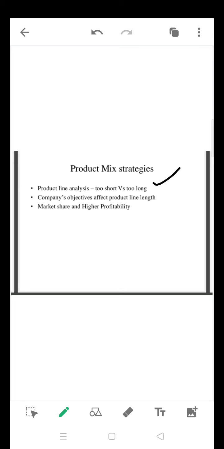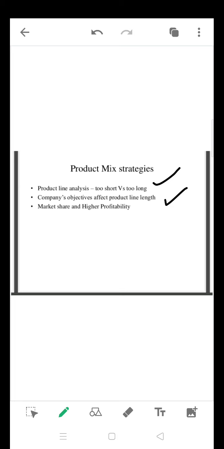Next one is company objectives affecting product line length. What are the company objectives which are going to affect product line length? You cannot increase or decrease the product line however you want. It should be mentioned in the company objectives. If the objective is long run, they need to expand the product line, and they will have ups and downs in the product life cycle, and they need to mix and match.